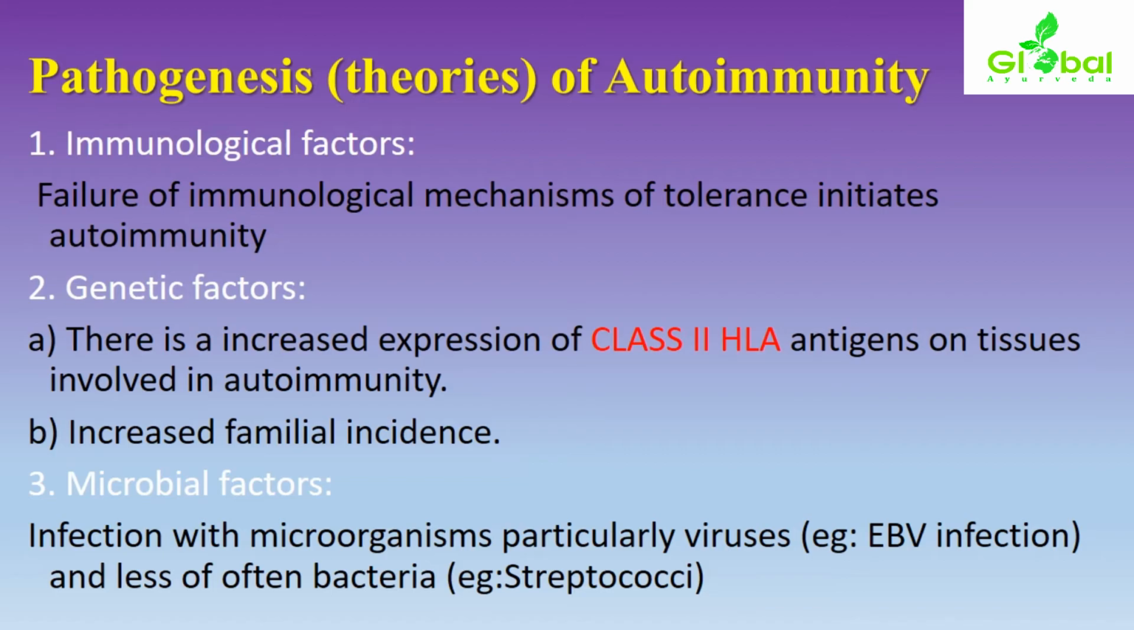So these three points in the pathogenesis of autoimmune conditions: failure of immunological factors or the immune mechanism of the body; genetic factors, considering familial history and the role of class 2 human leukocyte antigens, an increased expression of this specific category of antigens, along with increased familial incidence; and microbial factors, infection or exposure to certain kinds of viruses rather than bacteria.